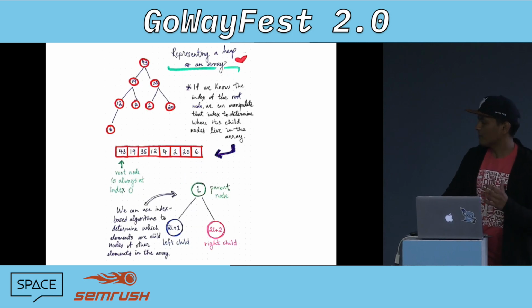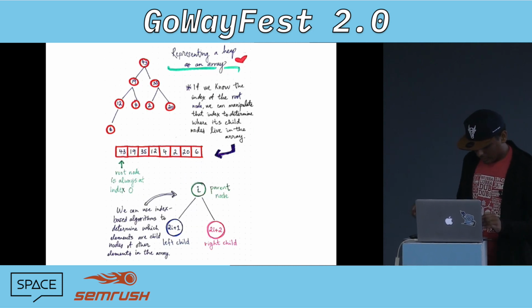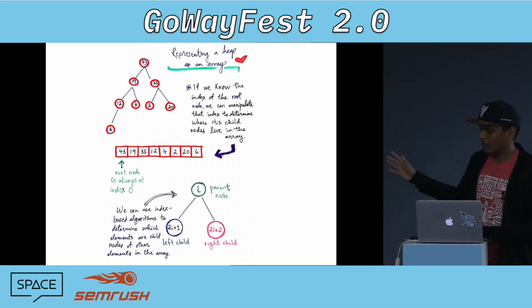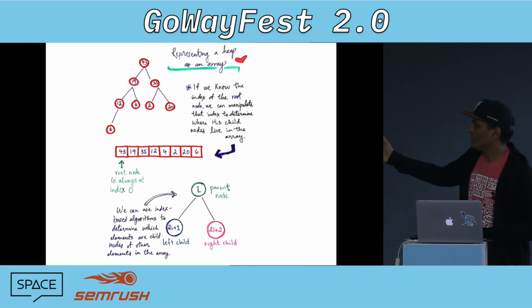Now the thing is, how do we represent a heap? If we understand the heap and its properties, how do we actually implement this in an actual program? We're going to implement it in the form of an array, and we're not going to do the actual thing by itself, but we're going to take an example.